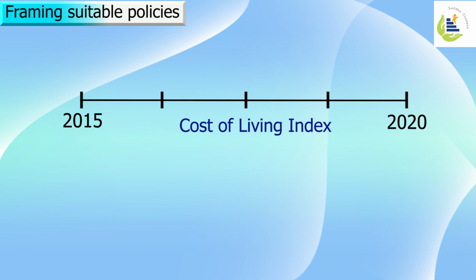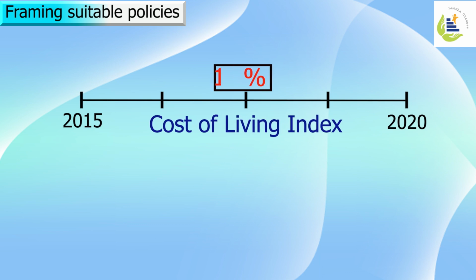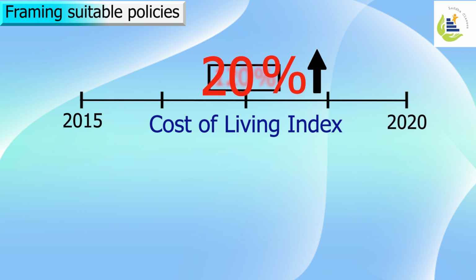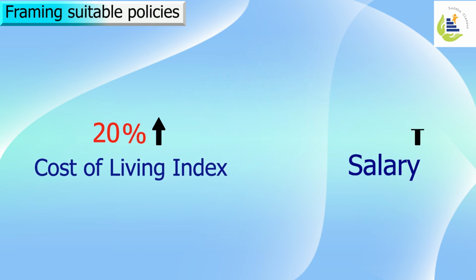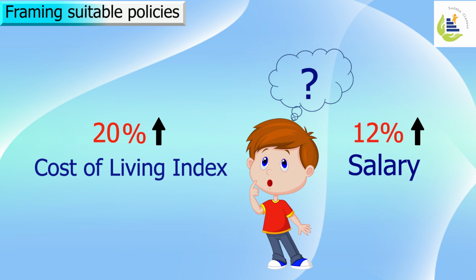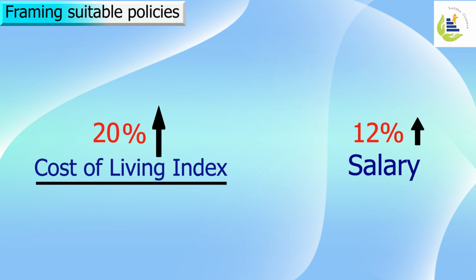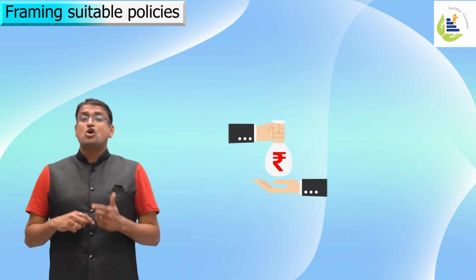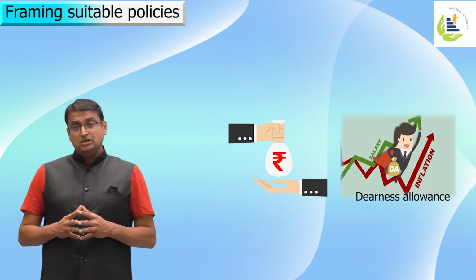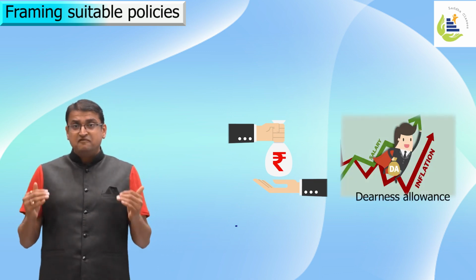If you happen to understand, index numbers are weighted aggregates represented in percentages. So I understand that cost of living index number for this period is 120%, which means from 2015 to 2020, it has grown by 20%. In the same period, the salary has just increased by 12%. So what do I as a policymaker understand? That my rate of cost of living has increased at a higher rate than my salary. So what should I do? Either increase my fixed salaries or give more dearness allowance, just to balance out the inflationary cost of living.